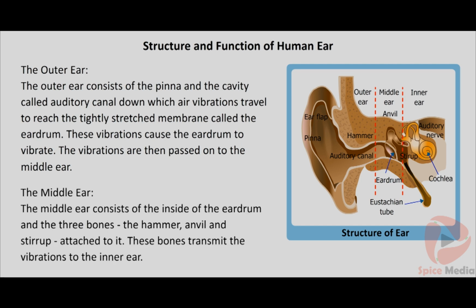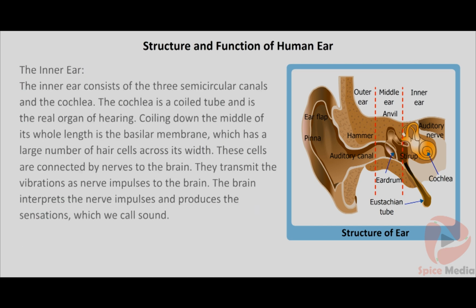The middle ear consists of the inside of the eardrum and the three bones, the hammer, anvil, and stirrup, attached to it. These bones transmit the vibrations to the inner ear. The inner ear consists of the three semicircular canals and the cochlea. The cochlea is a coiled tube and is the real organ of hearing.